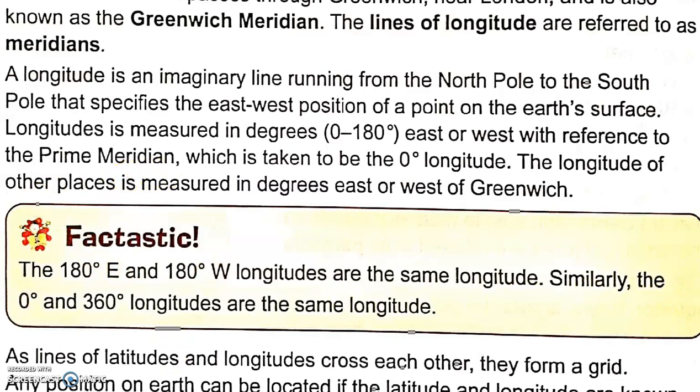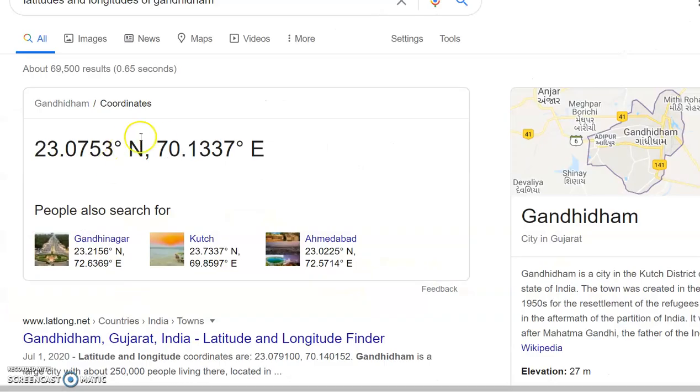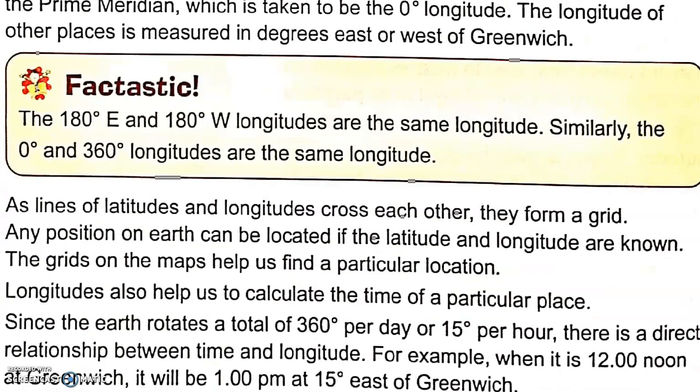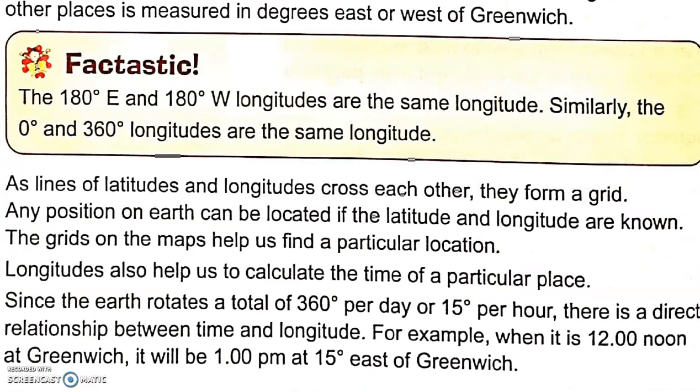So when we are saying Gandhidham is 70 degrees east, that means Gandhidham is 70 degrees east of the prime meridian and it is 23 degrees north of the equator. So this is what we mean. It is in comparison to the equator and the prime meridian, which is taken to be the 0 degree longitude. The longitude of other places is measured in degrees east or west of Greenwich. Now 180 degree east and 180 degree west longitudes are the same longitude. Similarly, the 0 degree and 360 degree longitudes are the same longitude.